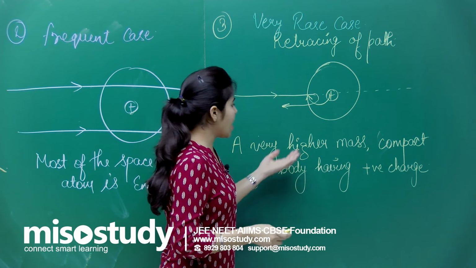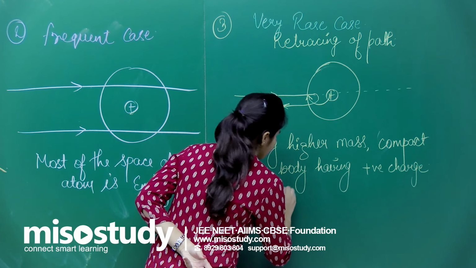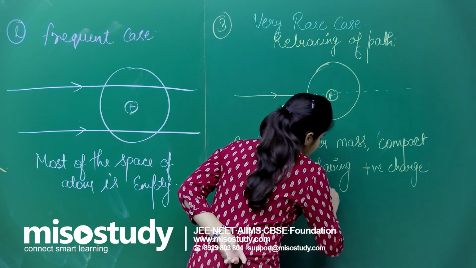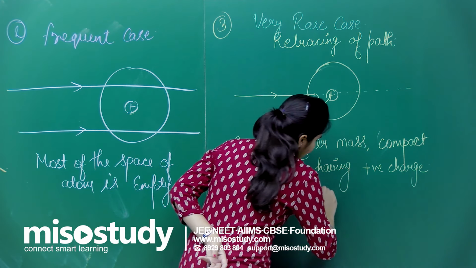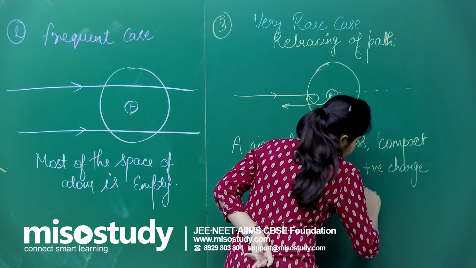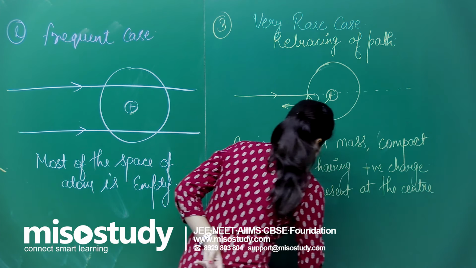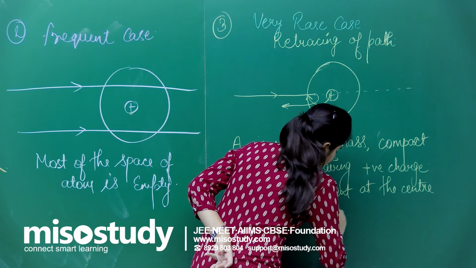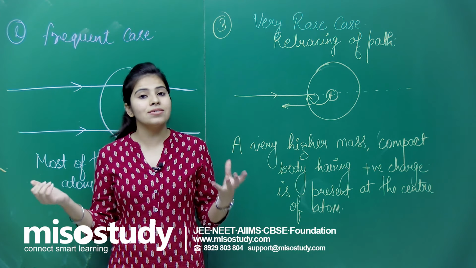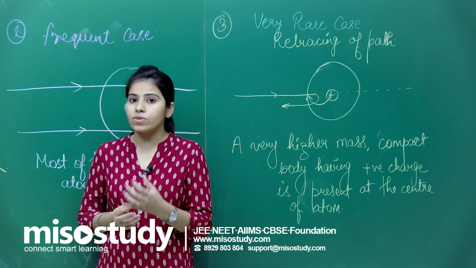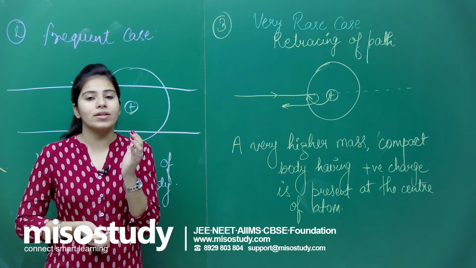So a very heavy mass, compact body having positive charge is present at the center of the atom. Right. These were the observations and inferences that we have drawn from Rutherford's atomic model.